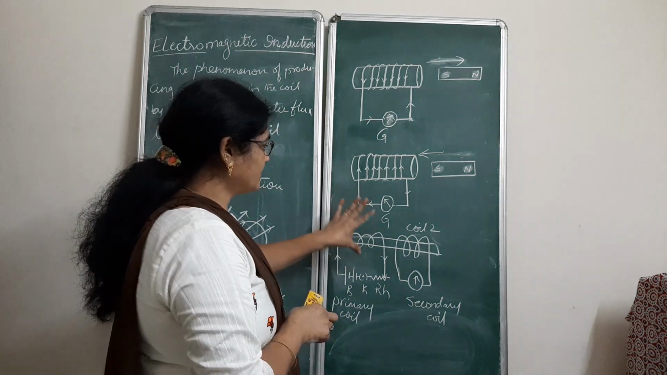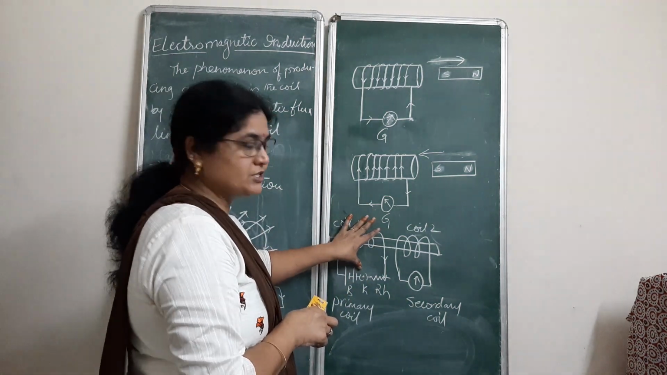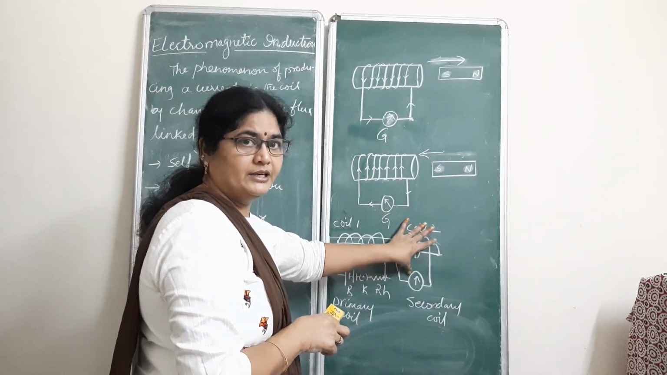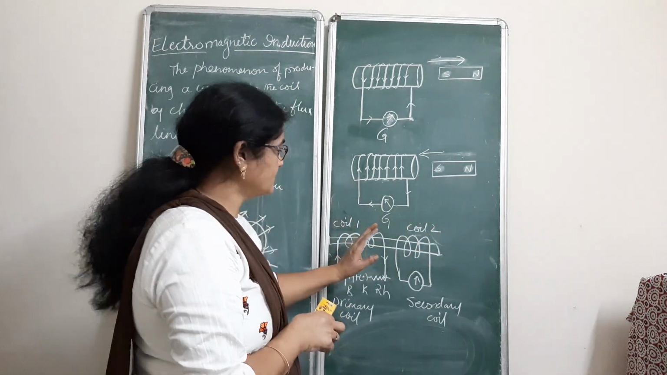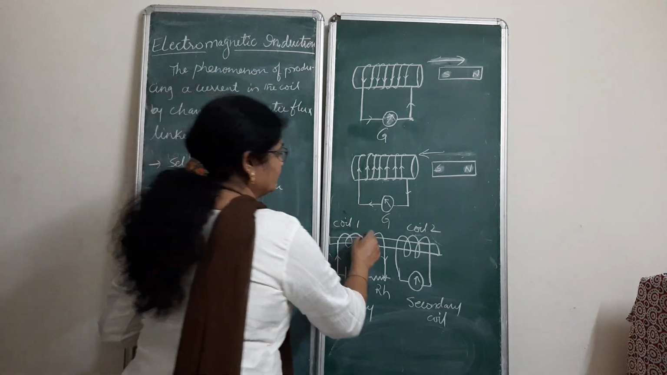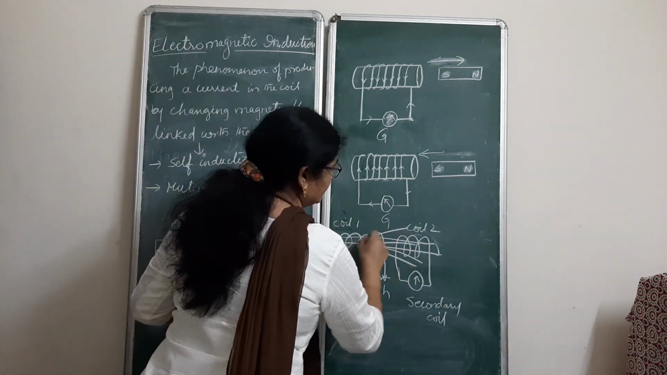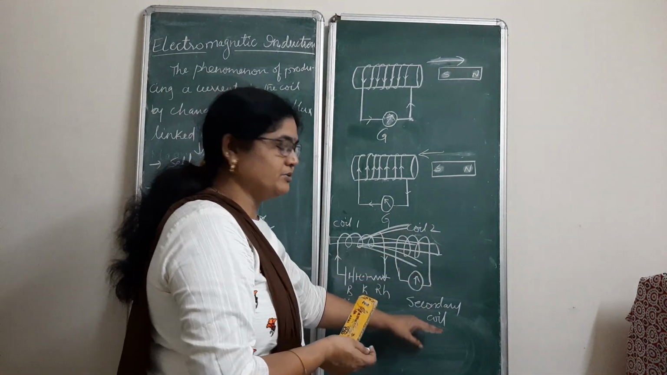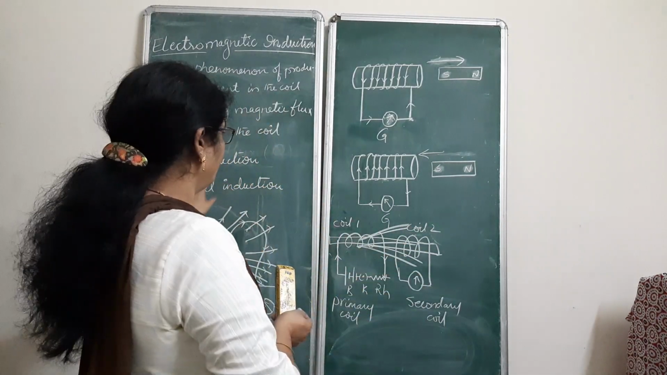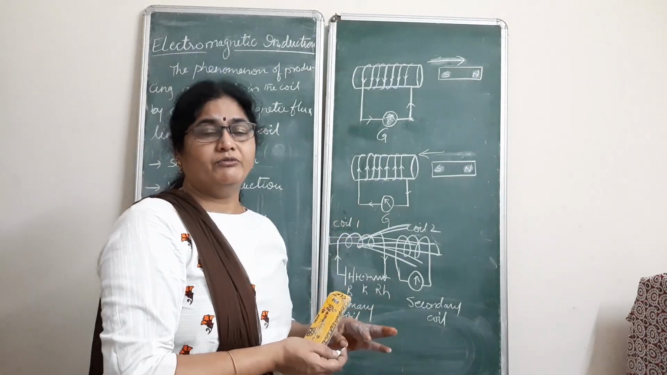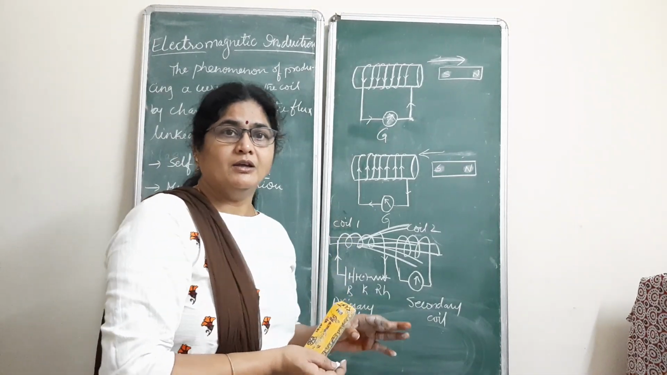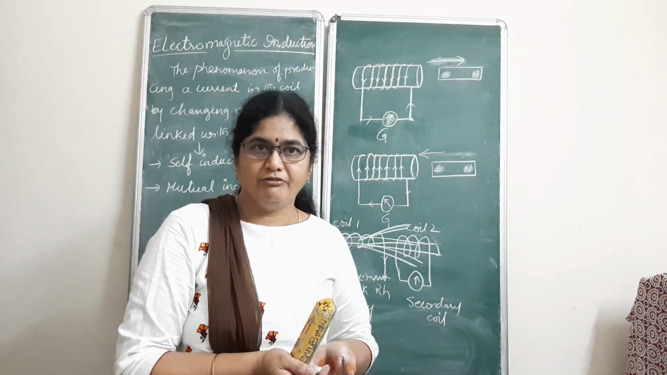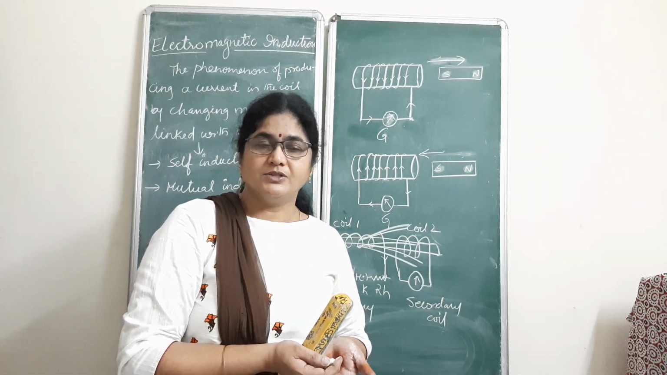So the changing strength of the magnetic field will produce current in the secondary coil, because here the magnetic flux which is linked with this secondary coil will definitely change. As a result, the current will be induced in this. So with this experiment, we came to know that we can produce current by the magnetic field. So this is very, very important.